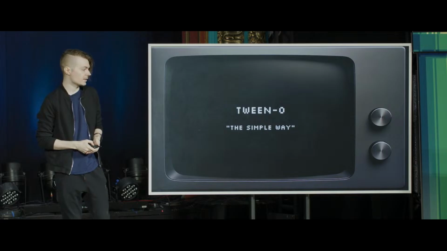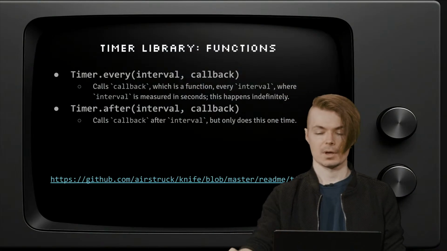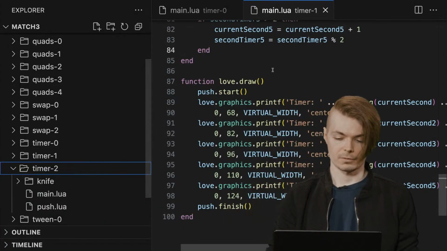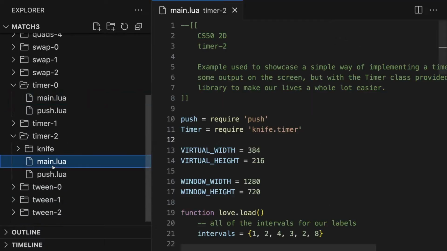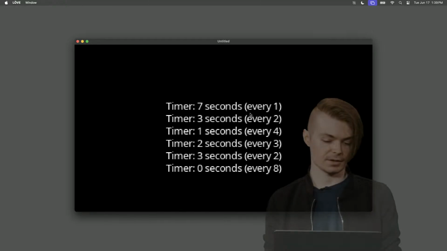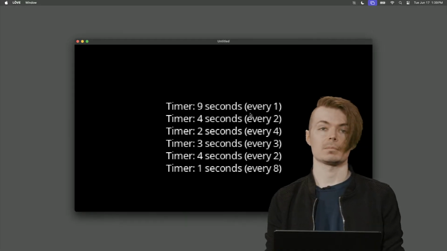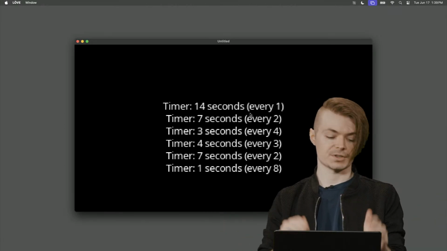Before we go to that next part, we're going to use this to clean up our code. We have manually managed timers up till now. I'm going to transition over to timer 2, and I'm going to run it first. You'll see it largely looks the same, except I've added an 8-second timer at the very bottom. We'll let it get to at least that point. But you can see they all operate in lockstep very cleanly. It's very similar to what we just saw.